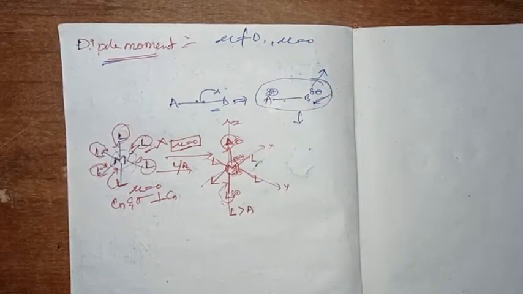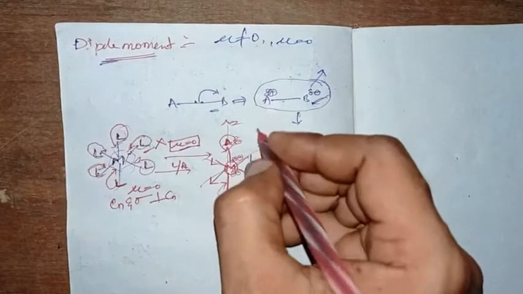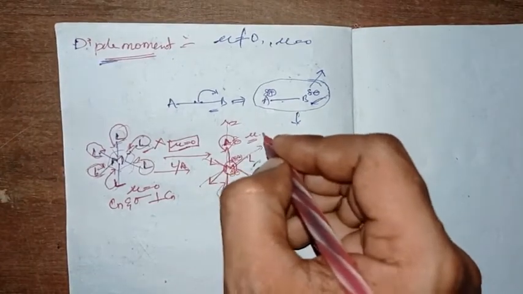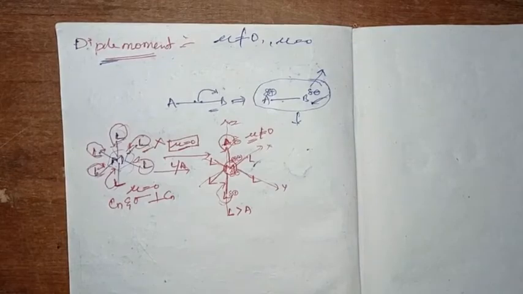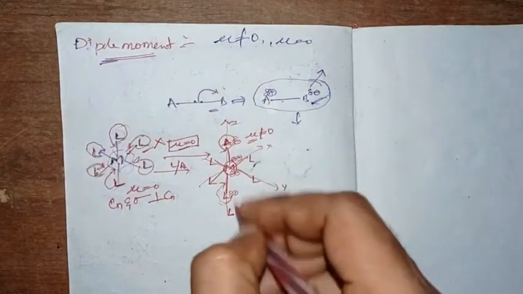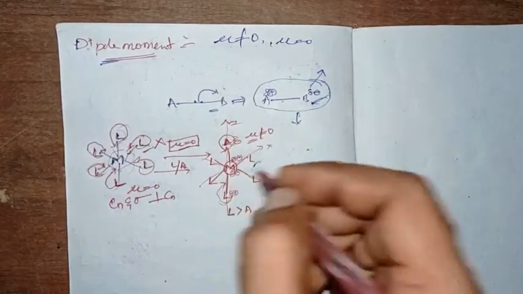When that happens, a dipole moment arises. Then in the Z orientation we can say that the dipole moment is not equal to zero; there is some dipole moment along the Z axis.